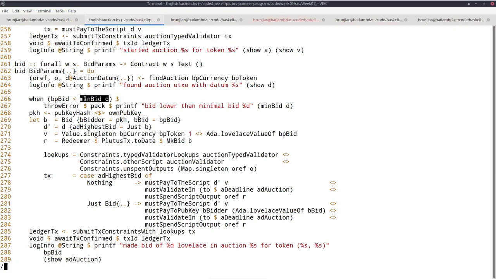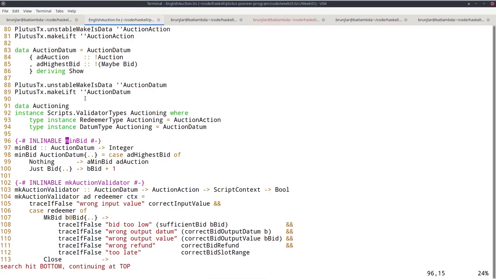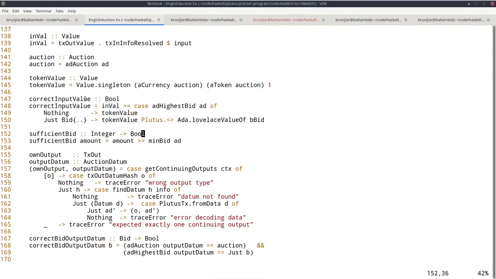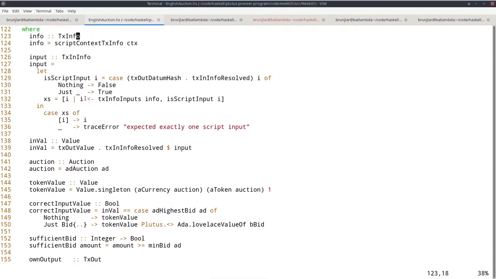And if we look for that, we see that this is defined here, and it's also used here. We are in the on-chain part. So obviously the script must check if a new bid comes in, whether it's high enough. So it's useful to have a function that computes the minimal bid.